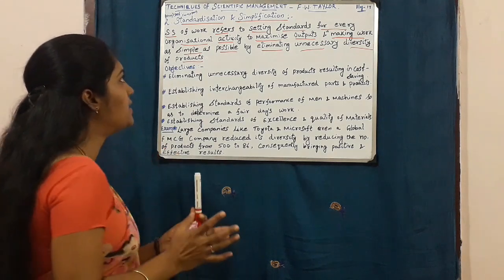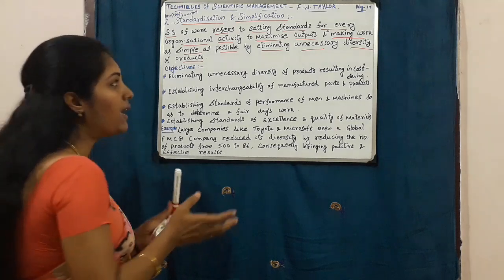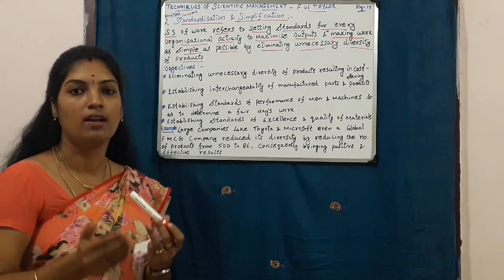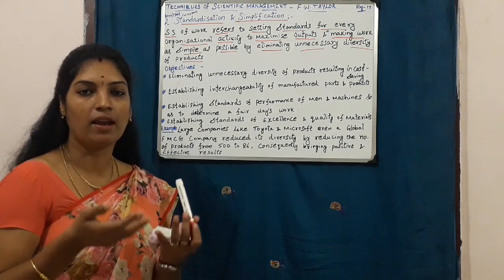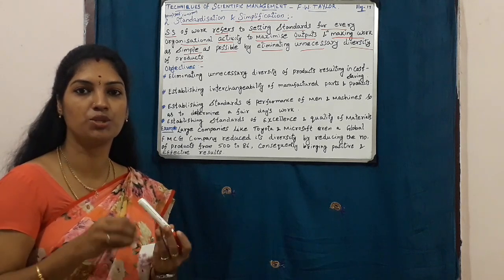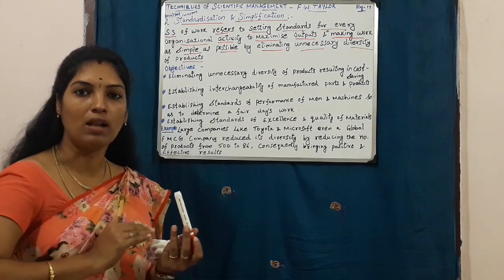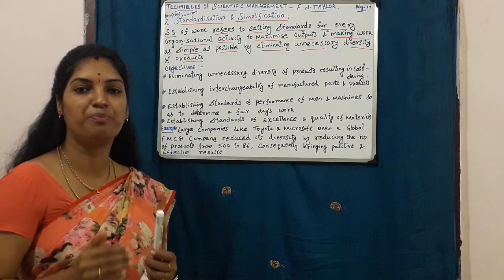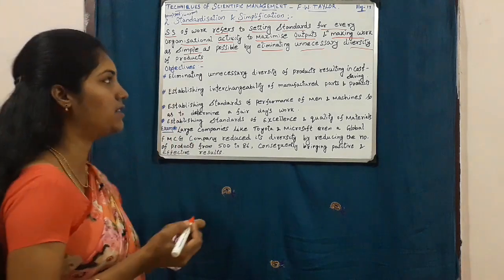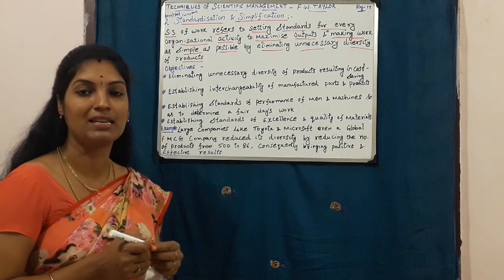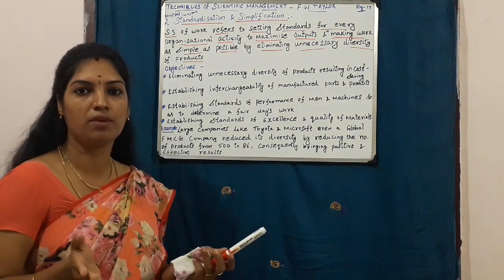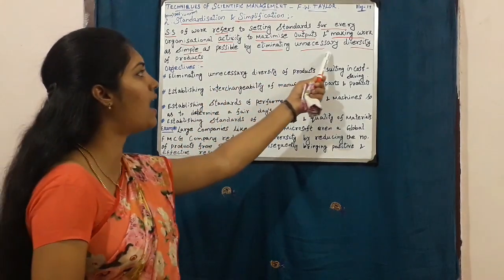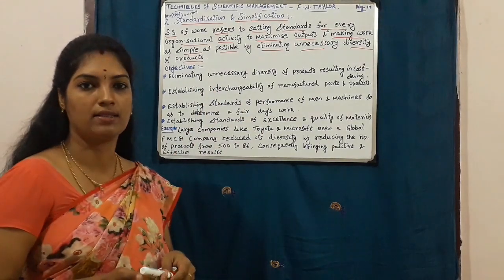Okay, this standardization involves working method and process, which means in the process of production in an organization, men and materials, raw materials, machines should be used, right? So all these resources, physical resources and human resources, performance should be standardized. That is called standardization. And simplification means, in simple terms, we have to eliminate the unnecessary things which is present in an organization. That is eliminating unnecessary diversity of products.